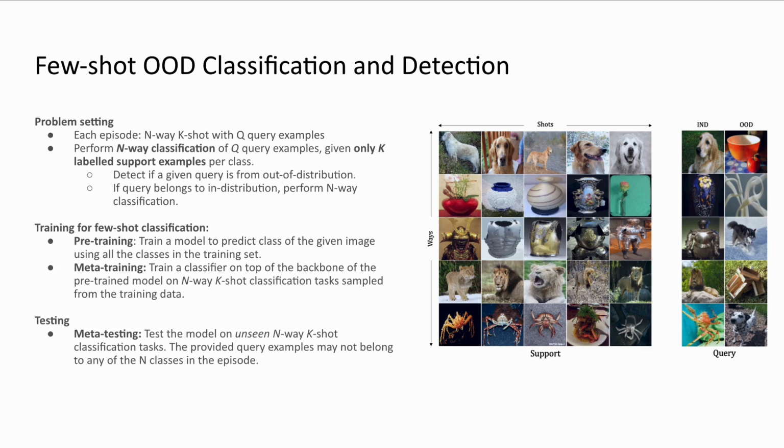So the training for few-shot classification happens in two phases. First, we pre-train a model to predict the class of the given image using all the classes in the training set. Then we have the meta-training stage, where we train a classifier on top of the backbone of the pre-trained model on n-way k-shot classification tasks, which are sampled from the training data. During testing, we test the model on unseen n-way k-shot classification tasks. The provided query examples may not belong to any of the n classes in the episode during this testing phase.